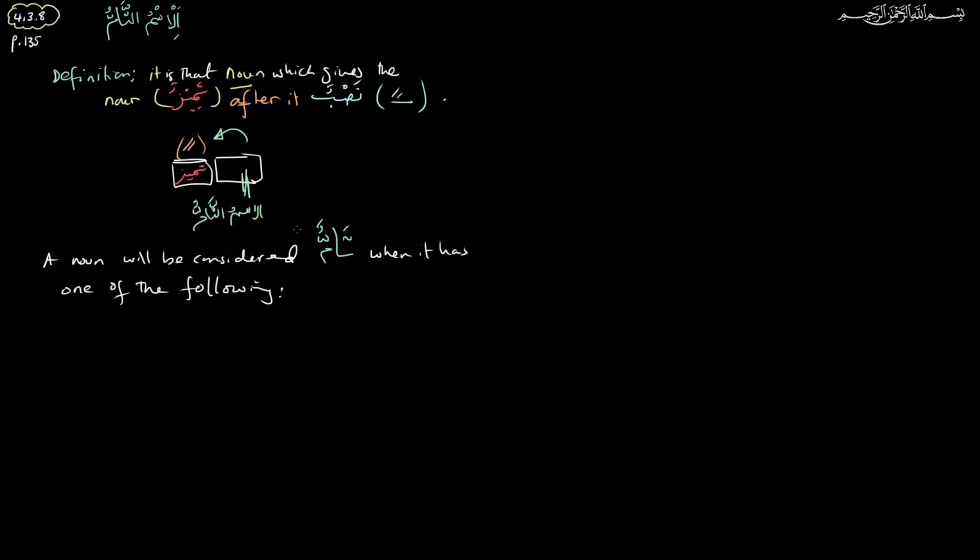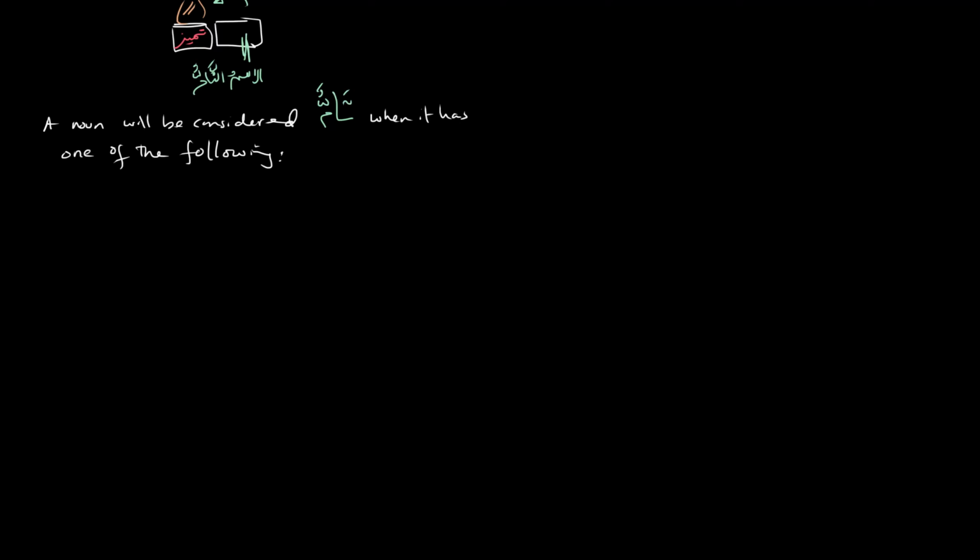What does it have? They say A, B, C, D. I'll use 1, 2, 3, 4, because 1, 2, 3, 4 is easier to remember. Number 1: it has a tanween.